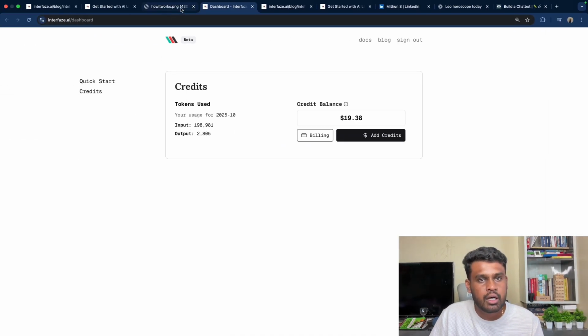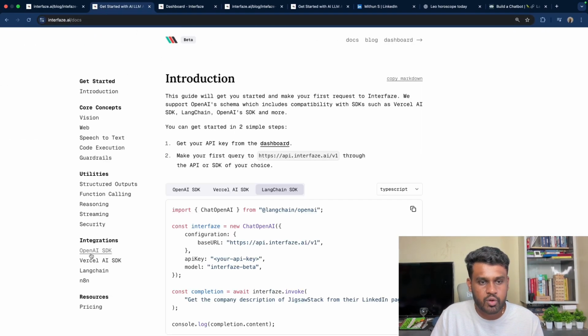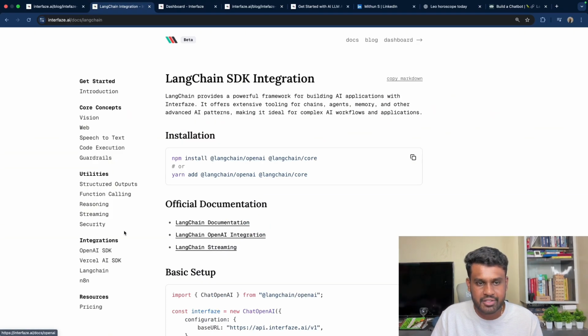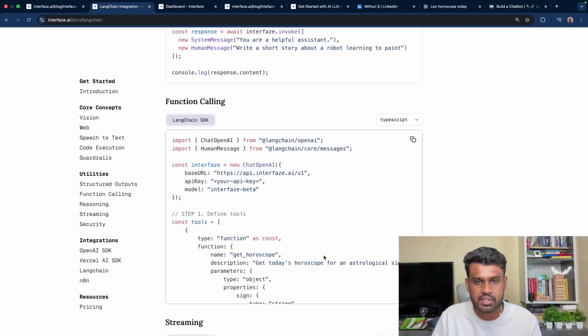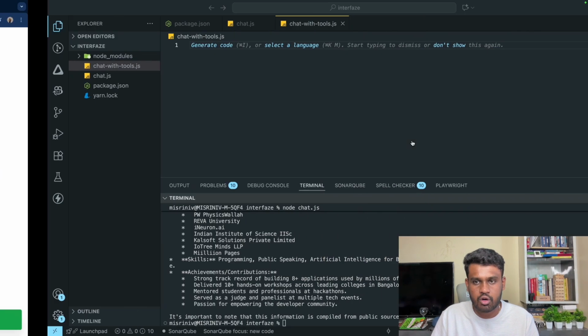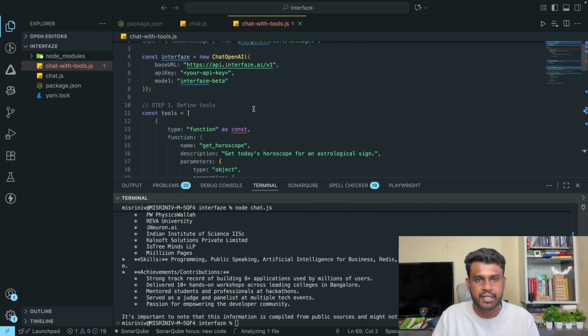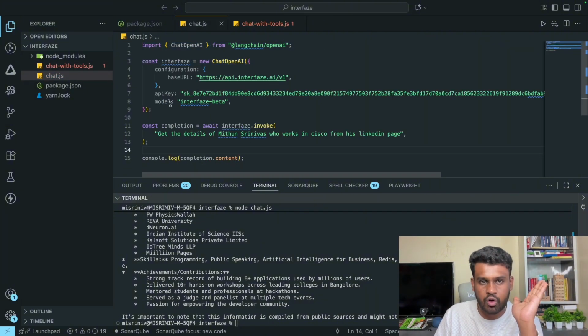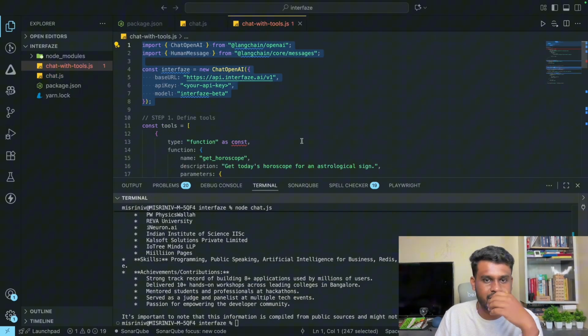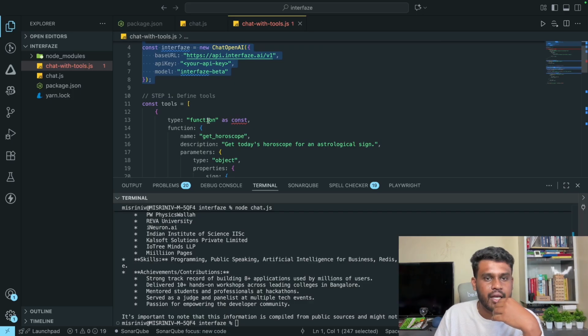Now I'm going to go to their integrations page, and here we have seen this, this is what function calling is. I want to call a specific function based on the challenge. So just copy this and paste it here, and I'm going to explain it. First thing is the regular Interfaze setup. You should do it for everything. You should say where your Interfaze is. Everything is clear. And next is define tools.